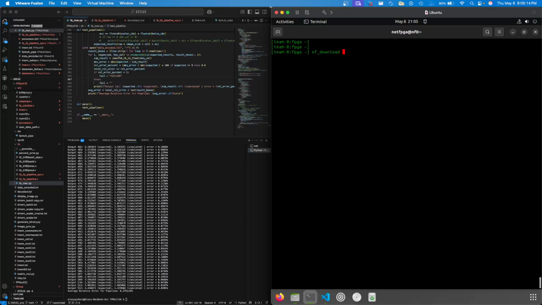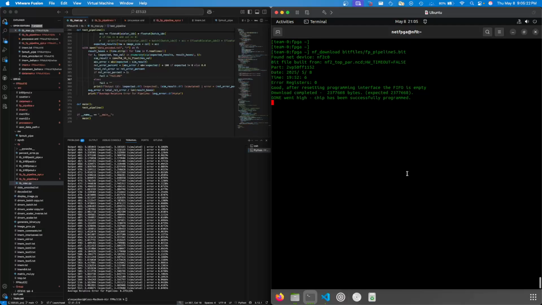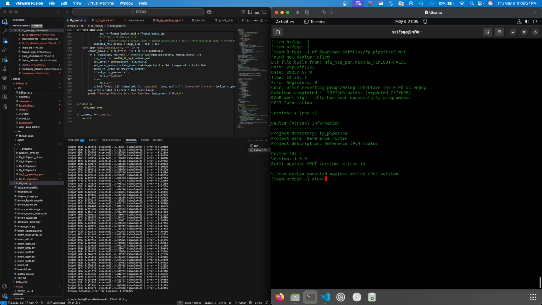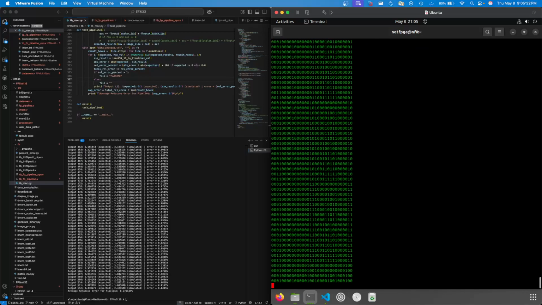So on the FPGA, we just download the bit file, line 5. It should only take a moment. And then load. So right now I'm loading the instruction memory.